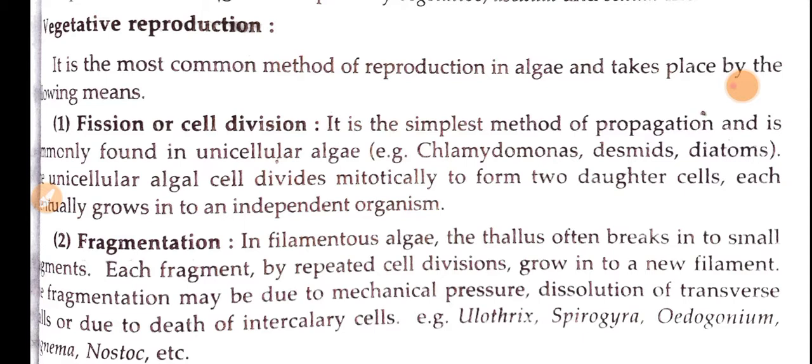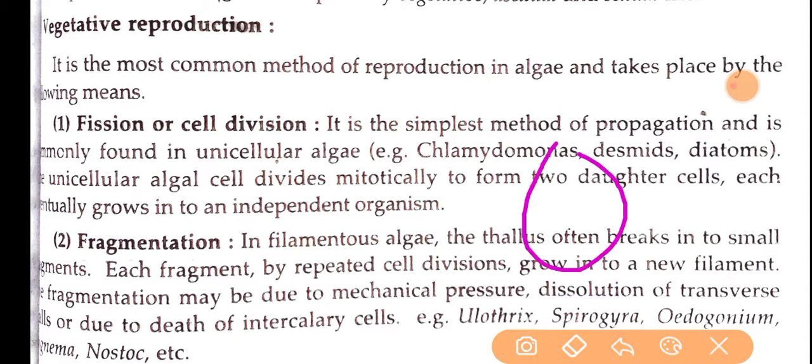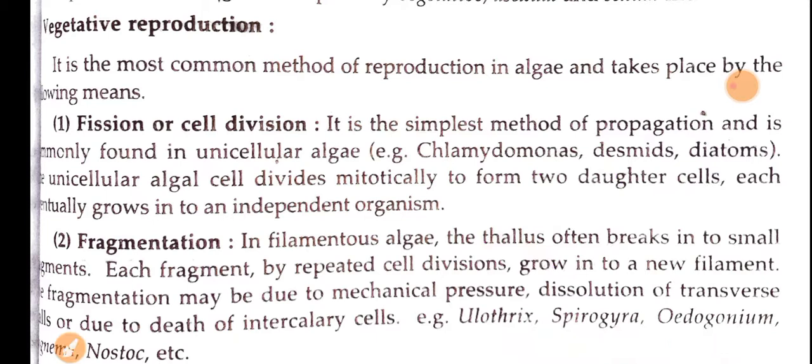It is a simple method of propagation, and this particular cell division is commonly seen in unicellular algae. If a cell is unicellular, it can be divided into two equal halves, that is called cell division.